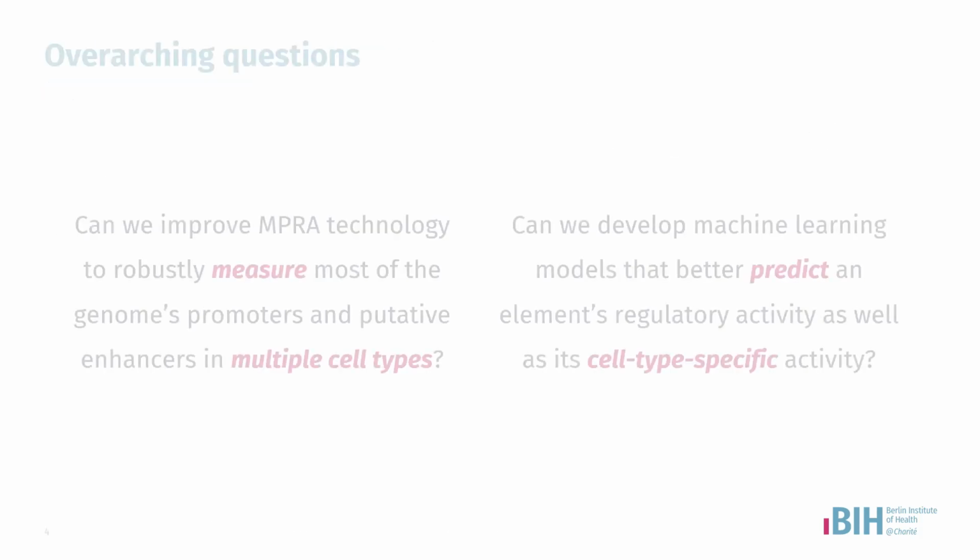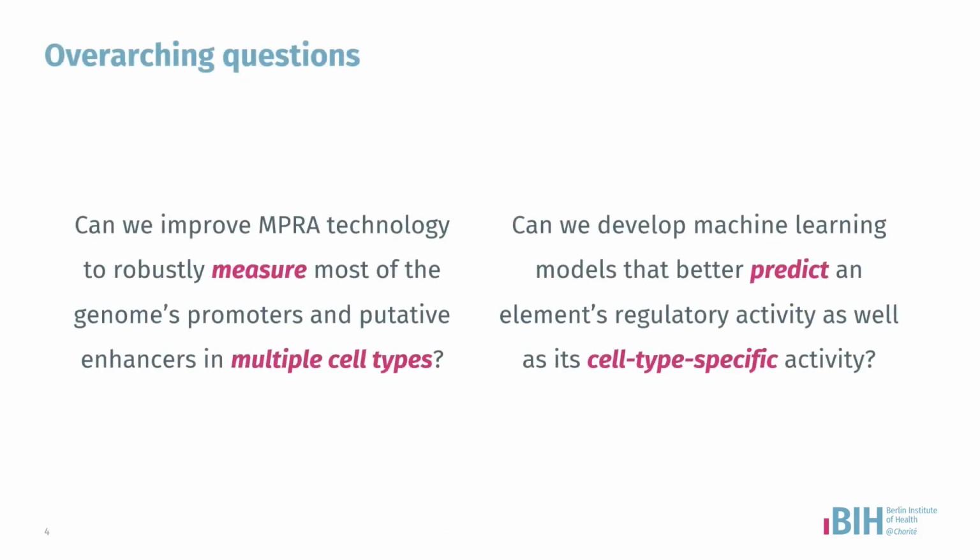Keeping the daunting challenge in mind, we raise two important overarching questions. Can we scale this MPRA to a genome-wide level and test all the promoters and putative enhancers in multiple cell types? And can we develop a machine learning model with better prediction and interpretation towards understanding cell type specificity?